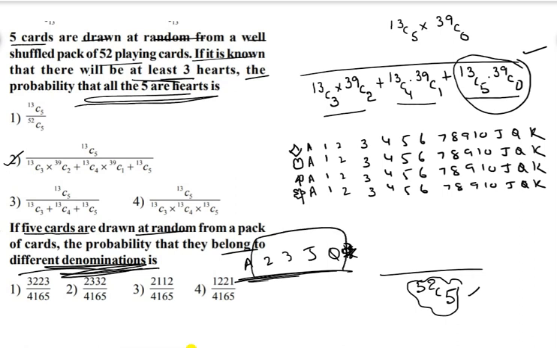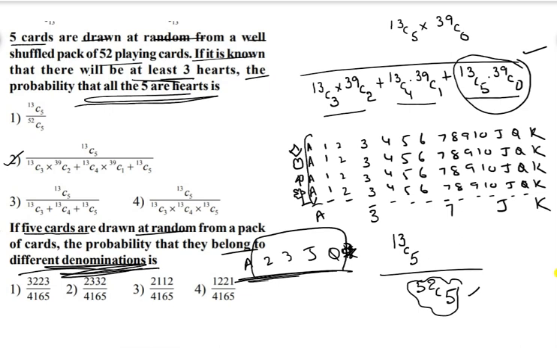So for that, what to do? In total there are 13 different denominations. From those 13 different denominations, select any 5. Suppose you selected the A denomination, 3 denomination, 7 denomination, Jack denomination, King denomination.